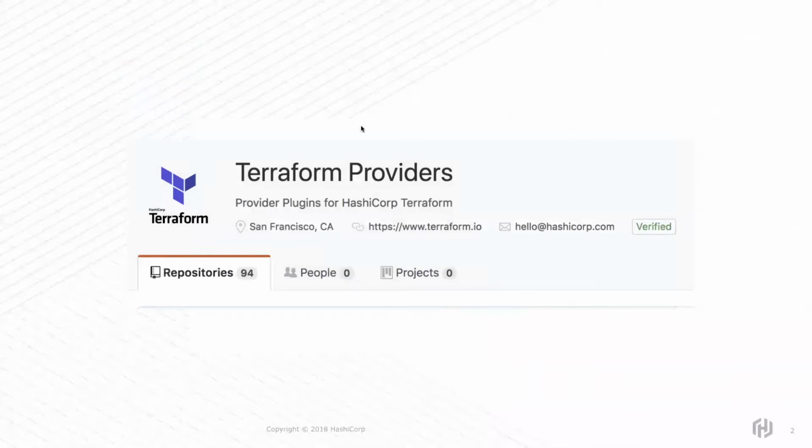So how many people actually knew that the Terraform Providers org in GitHub is managed by Terraform code? Unless you work for the company, you probably don't know this because it's a private repo in our org.